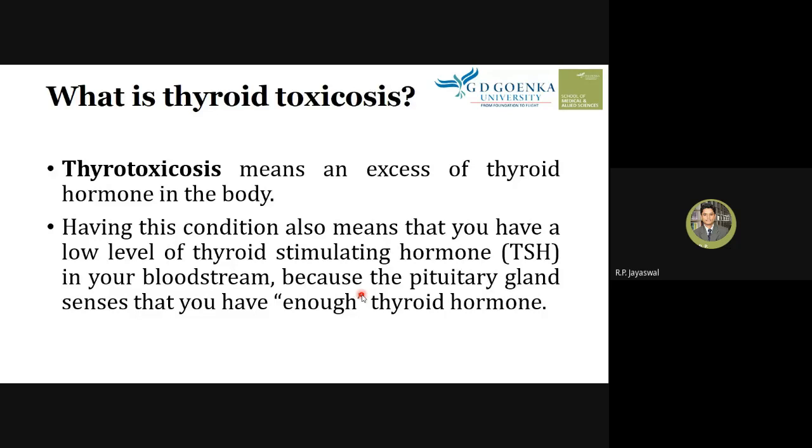When there is thyrotoxicosis, what is the blood level of TSH? It is less than the normal range, very low TSH. And why is there a low TSH? Because the pituitary gland senses that you have enough thyroid hormone. So the pituitary gland never gives a message to the thyroid gland to produce more thyroid hormone, because there is already enough thyroid hormone in the blood. Because of that, there is always a low level of TSH in the blood.